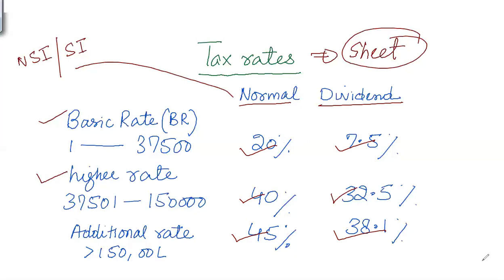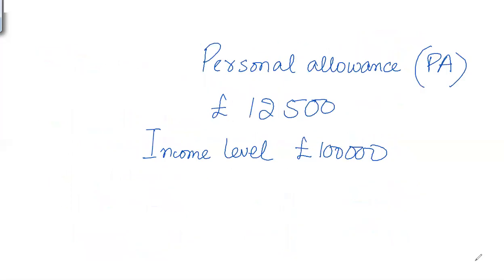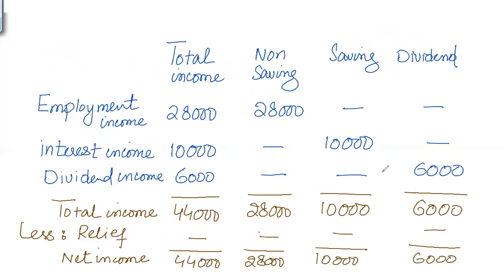The first calculation is the taxable income. So this is a pro forma of taxable income. In this pro forma, you can see that I have made one column of total income, then a column of non-saving income, then a saving income column, and then a dividend income column. We have to follow this particular format strictly because this is the rule. First, we have to consider non-saving income, then saving income, and then dividend income. So if an individual has three sources of income, then firstly, we have to apply tax on non-saving income, then on saving income, and then on dividend income in the last.